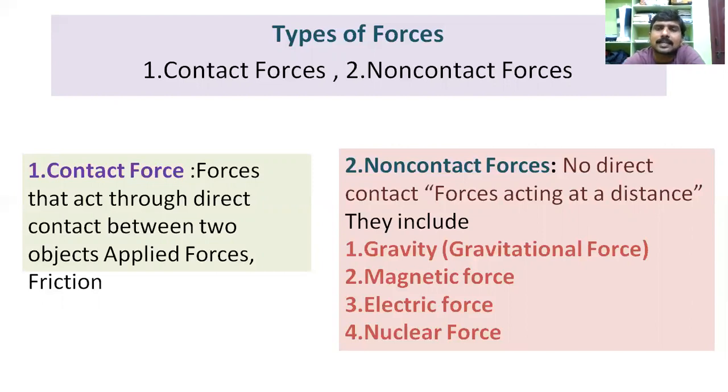The forces act at a distance, and the non-contact forces include the gravitational force, the magnetic force, the electric force, and the nuclear force. These are the forces acting between two particles or objects separated by some distance, and they are governed by some laws.